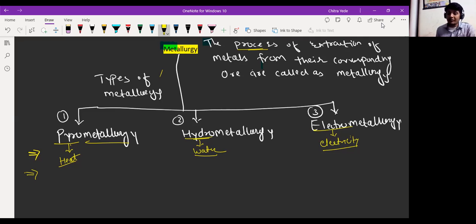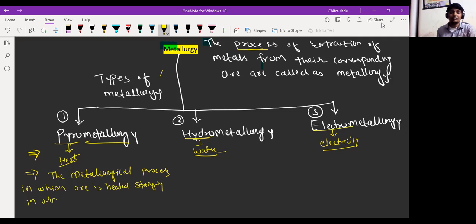So I'm going to write the definition for pyrometallurgy. The metallurgical process in which ore is heated strongly in order to extract the metal is called pyrometallurgy.